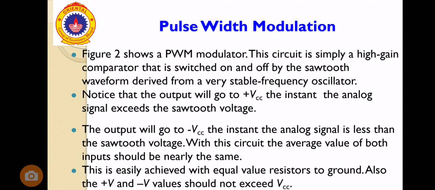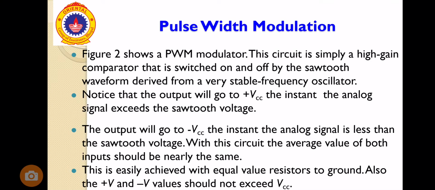PWM modulator circuit. This modulator circuit simply has a high gain comparator which is switched on and switched off by a sawtooth waveform derived from a very stable frequency oscillator. In this, the output will go to plus VCC the instant the analog signal exceeds the sawtooth voltage. The output will go to minus VCC the instant the analog signal is less than the sawtooth voltage. The average value of both inputs should be nearly the same. This is easily achieved with equal value resistors to ground. Also, plus V and minus V values should not exceed VCC.